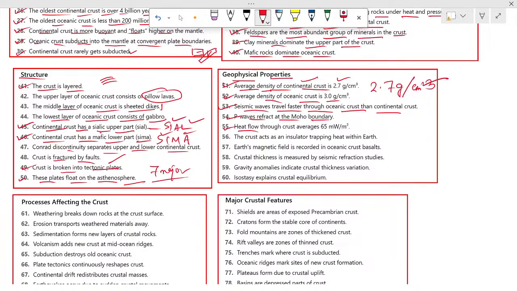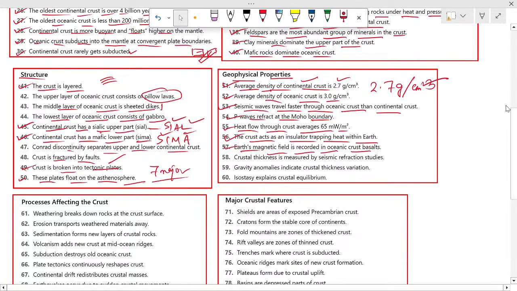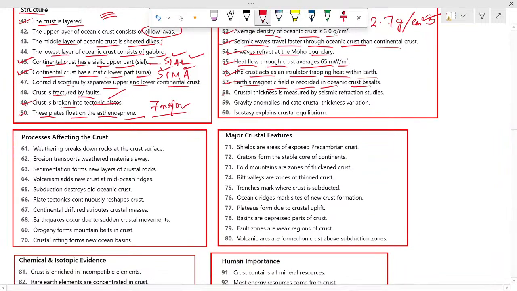And 55 is about heat flow through crust, average 65 milliwatts per square metre. 56: the crust acts as an insulator trapping heat within the earth. 57: Earth's magnetic field is recorded in oceanic crust basalts. 58: crustal thickness is measured by seismic refraction studies. 59: gravity anomalies indicate crustal thickness variation. 60: isostasy explains crustal equilibrium.